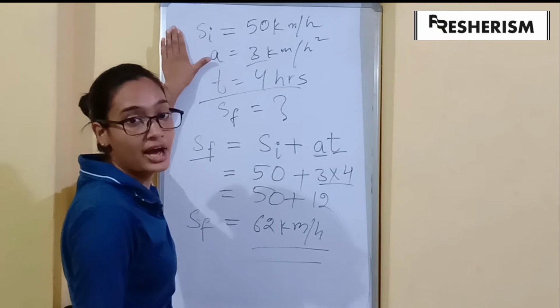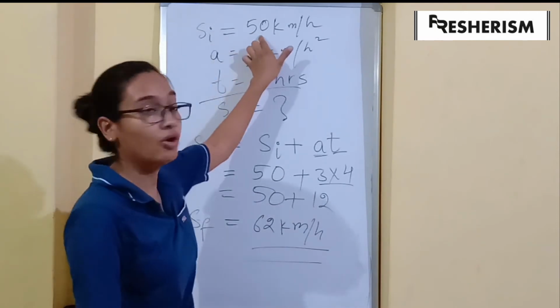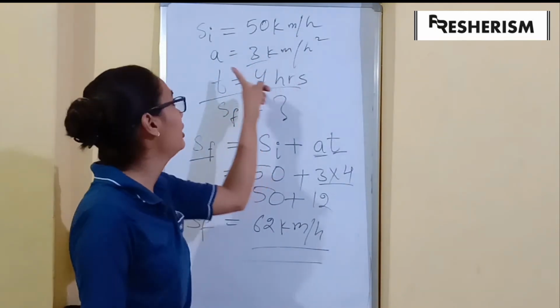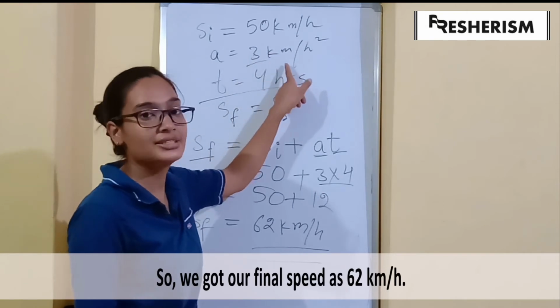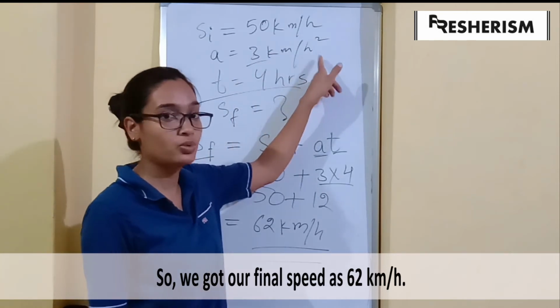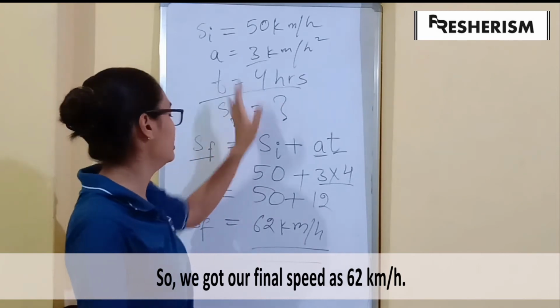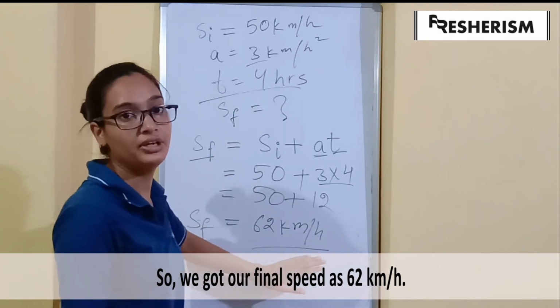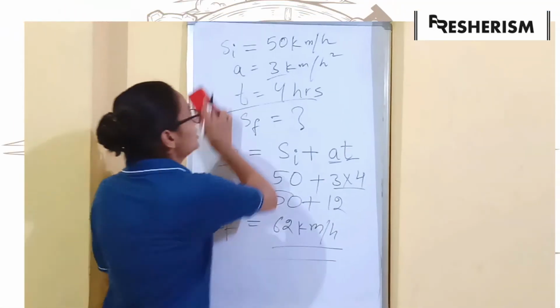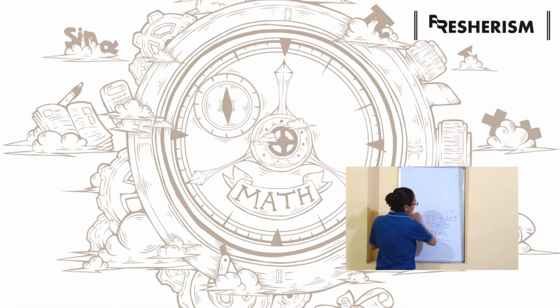So if a car moves with an initial speed of 50 kilometers per hour and it has a uniform acceleration of 3 kilometer per hour square, the speed of the car after 4 hours will be 62 kilometers per hour. Similarly, let us do another question on deceleration.